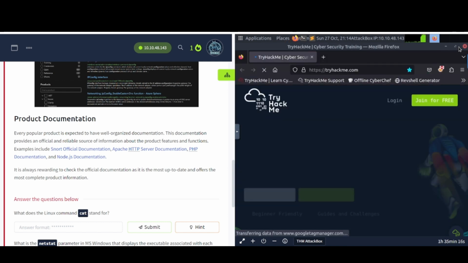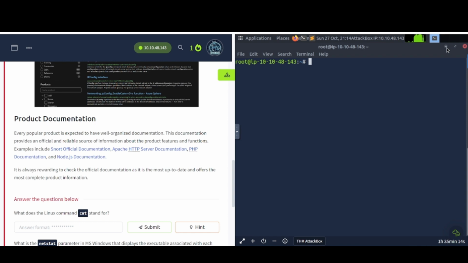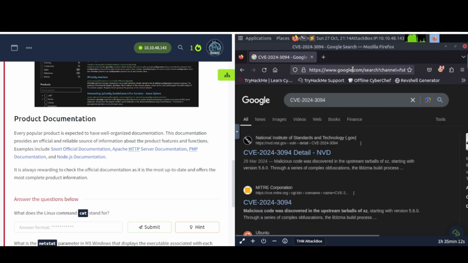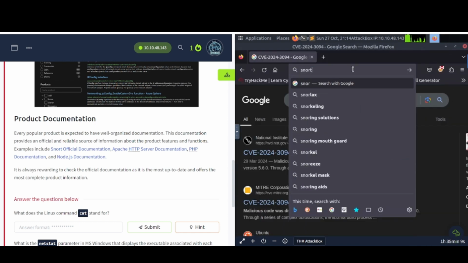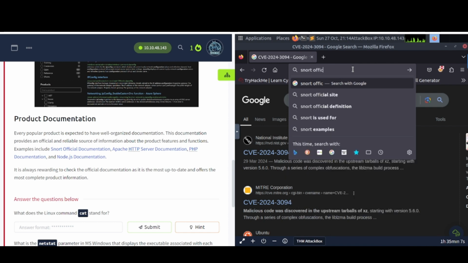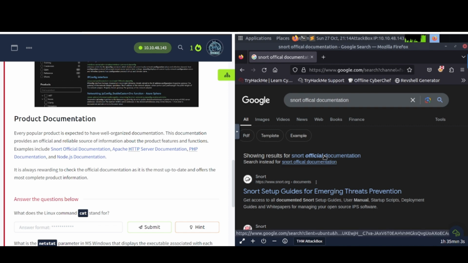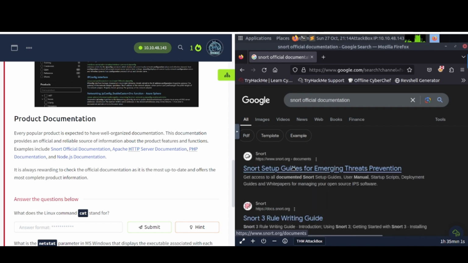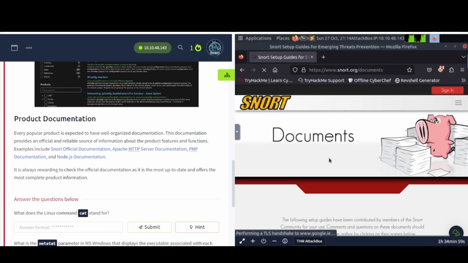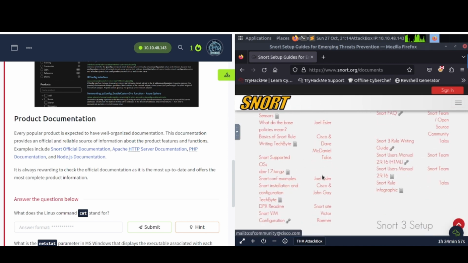Let me minimize this. If you just go to, let's do Snort official documentation, and see what comes up here, if I can spell official correctly. Click on this. You can see detailed things in here, right?